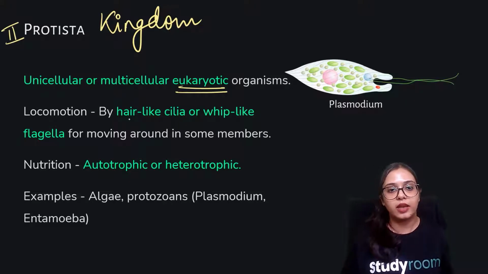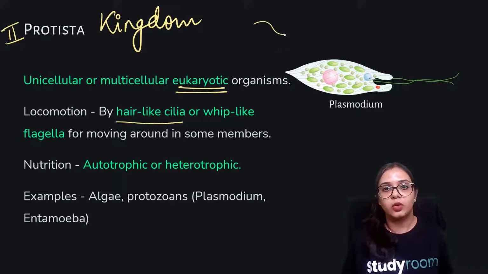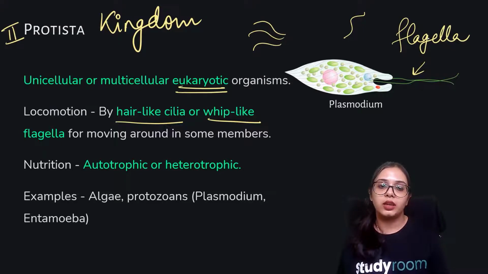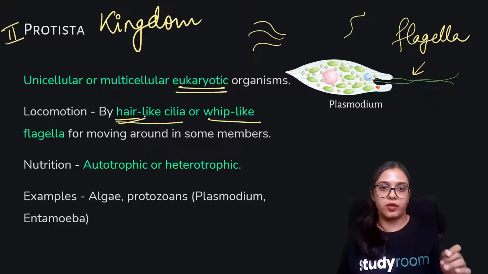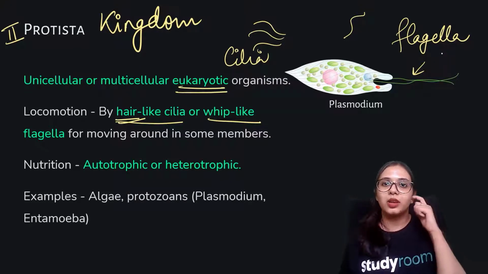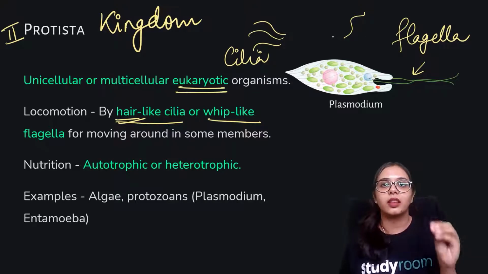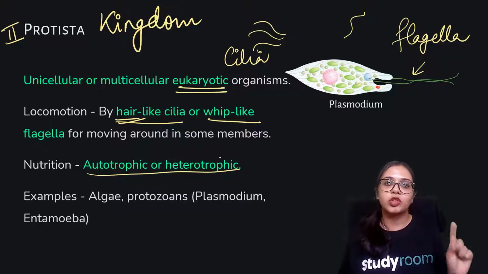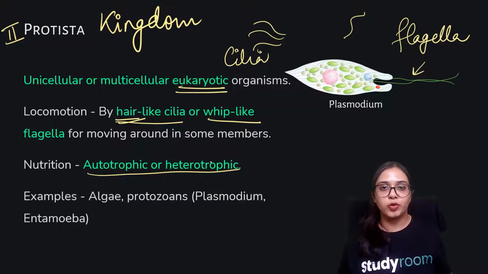For locomotion, they have hair-like cilia, very fine structures, or whip-like flagella. This is the flagella, which is thicker in consistency than the hair-like cilia, and longer. Flagella are often fewer in number, and cilia, since they are thin and fine, are tiny in number. For nutrition, they are either autotrophic or heterotrophic, just like the Monera kingdom. Examples are algae or protozoans like Plasmodium and Entamoeba.